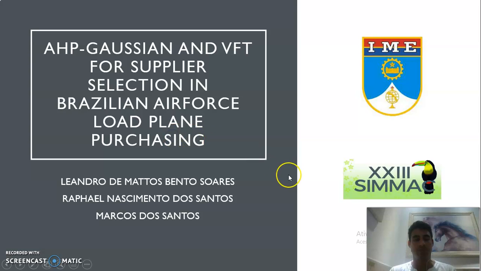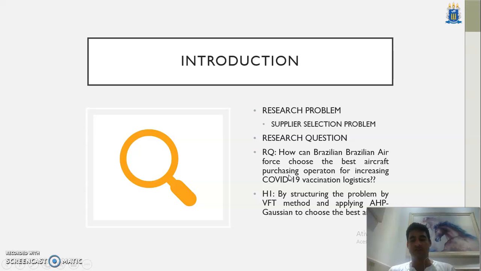So, as an introduction, I'd like to present the research problem. This problem is the supplier selection problem for multi-criteria decision analysis. The main research question for this article is: how can the Brazilian Air Force choose the best aircraft purchasing operation for increasing COVID-19 vaccination logistics? And having by hypothesis the structuring of the problem by the VFT method and the application of AHP-Gaussian to choose the best alternative.